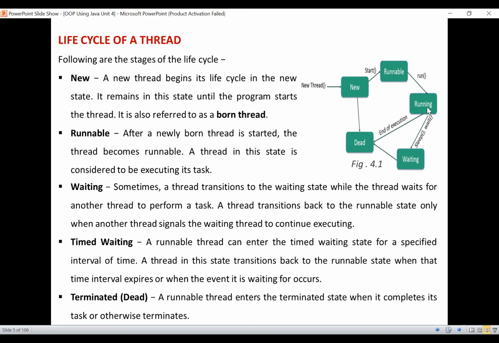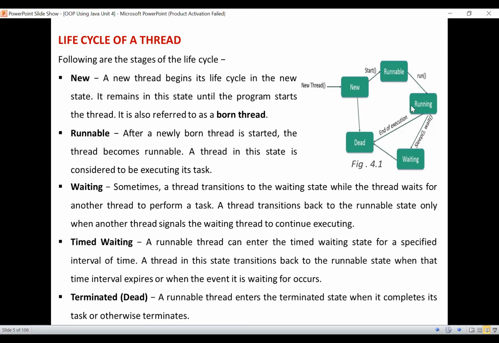Generally, the most common change in the state of a thread is from runnable to running, and again back to runnable. A newly born thread is started and the thread becomes runnable whenever it starts with the method called start. From here itself, the execution of the particular thread will begin. After beginning, whenever it enters the execution of that task, it will be in the running state.